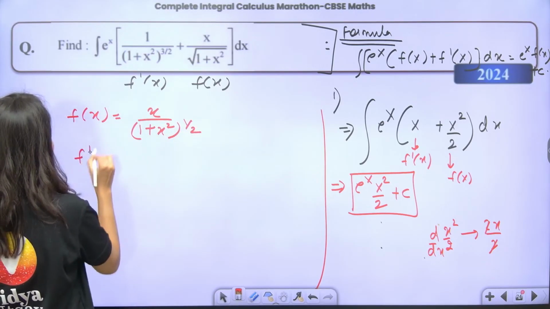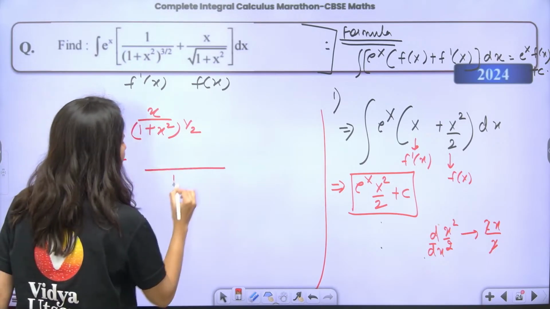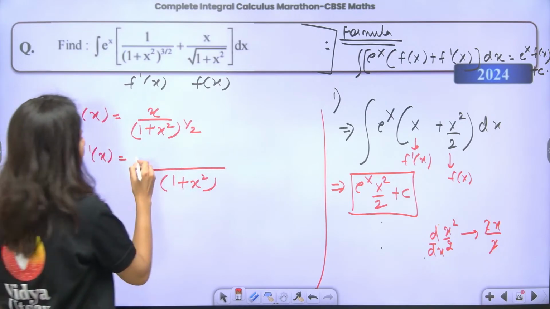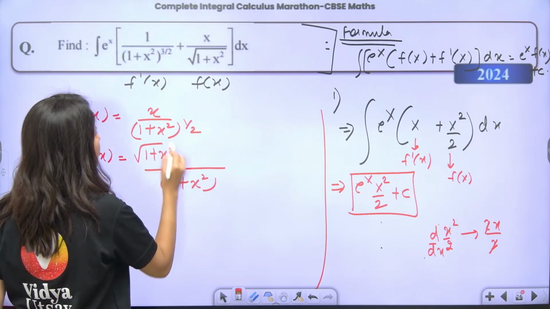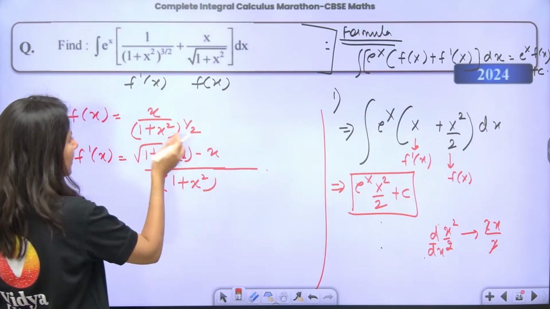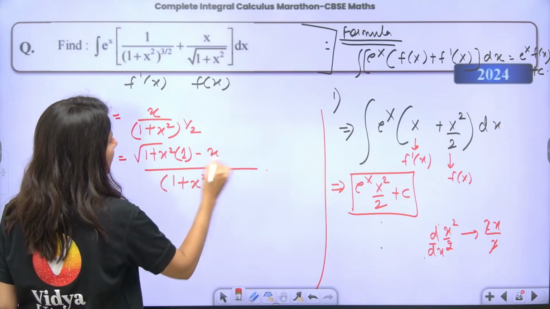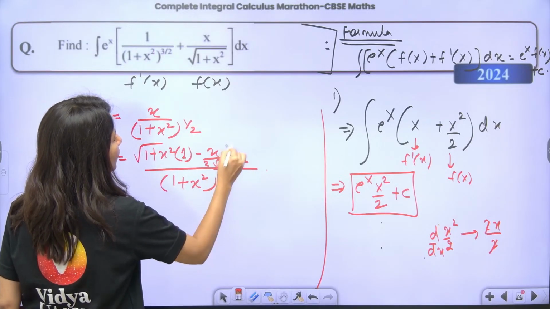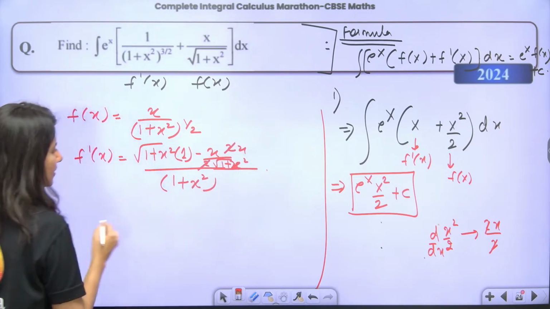F dash x by quotient rule, quickly. So this is the square of root 1 plus x square. Then root 1 plus x square is as it is. Derivative of this is 1, minus, this time x is kept constant, and the derivative of this is 1 upon 2 root 1 plus x square, and 2x. So this is going to give you what?